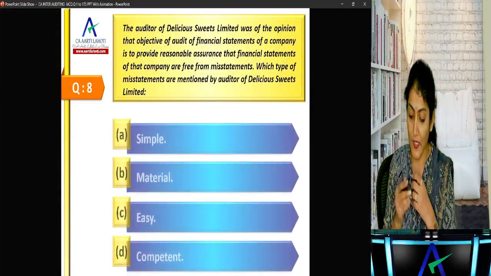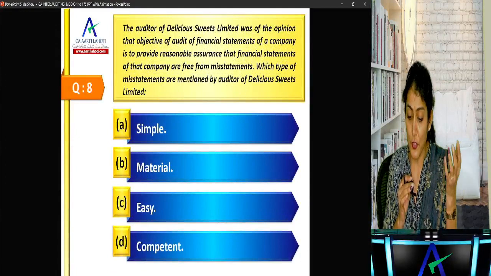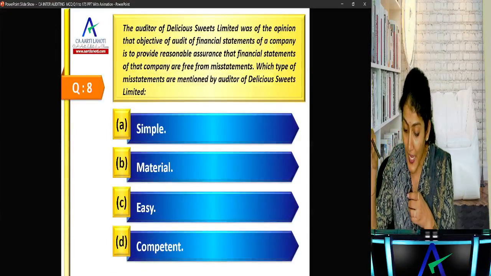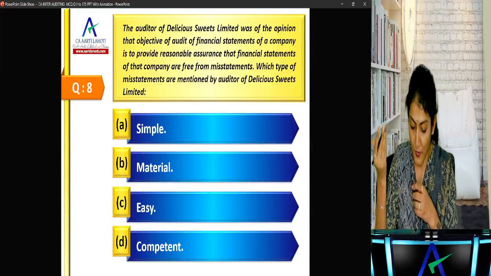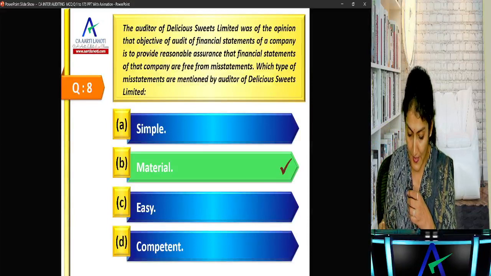The auditors of Delicious Sweets were of the opinion that the objective of audit of a company is to provide reasonable assurance that financial statements of that company are free from dash misstatement. It has to be dash. So simple, material, easy, or competent. They have to be free from material misstatement.